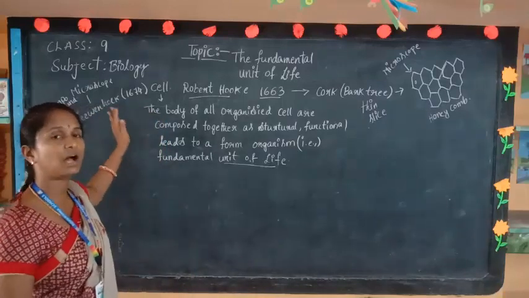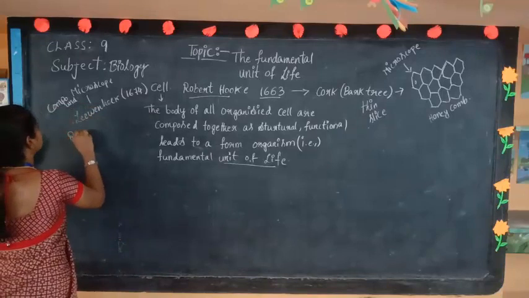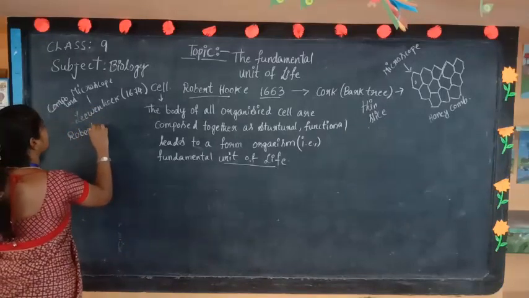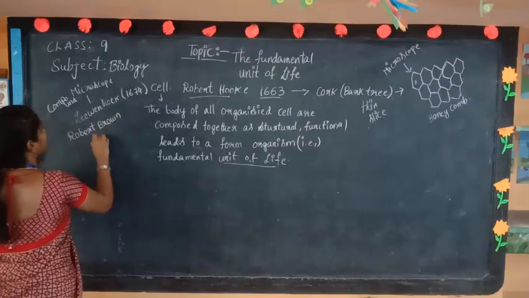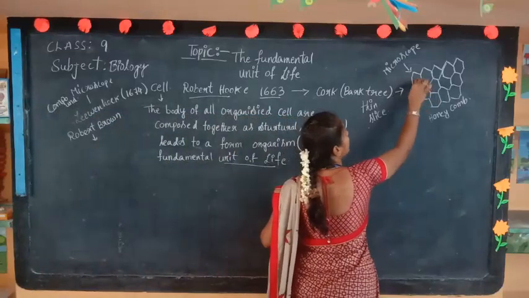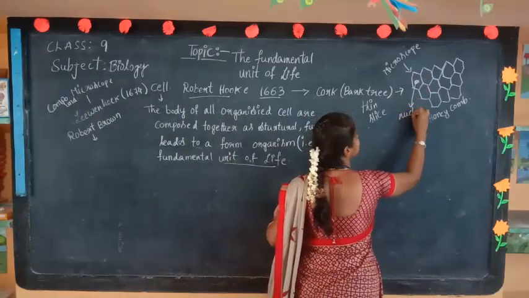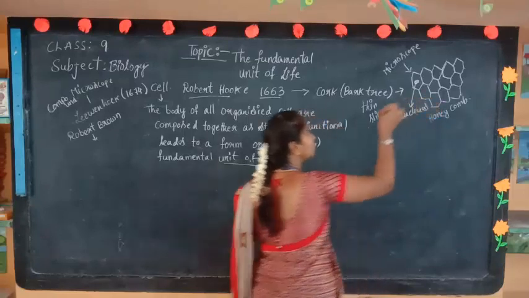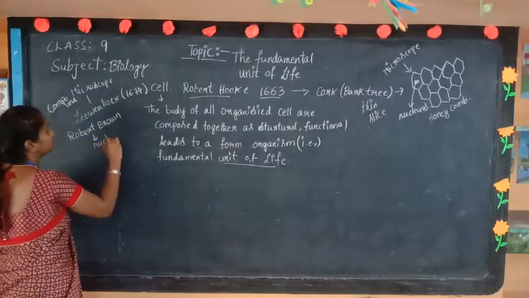After the compound microscope was invented, another scientist, Robert Brown, observed the nucleus in the honeycomb cells of the plant. He observed a small dot-like structure that is nothing but the nucleus.